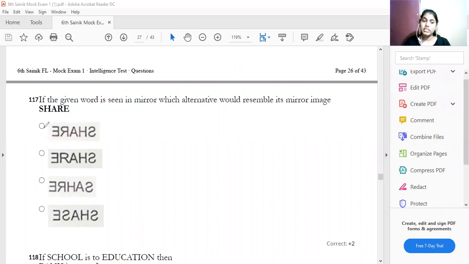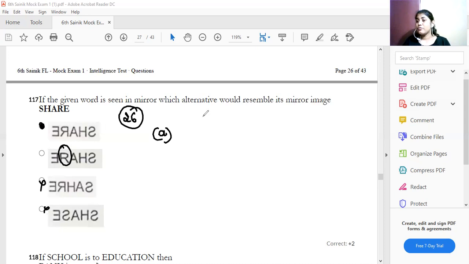Which one? R is here facing forward, so it is also wrong. R is here facing this side, and then E, and then H. So it is wrong, so S H is wrong. Therefore, it is option A. What is the mirror image of share? It is SHRE. So to solve this, you have to write the mirror image of all the letters.